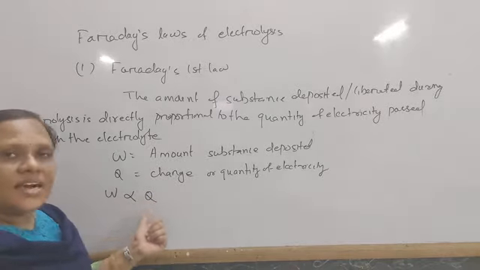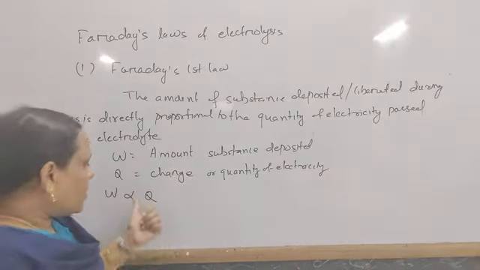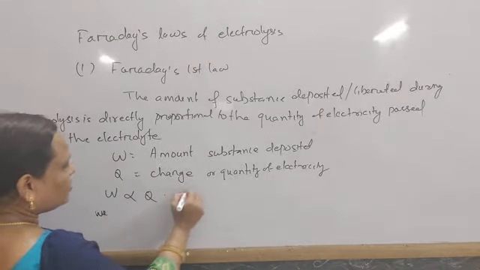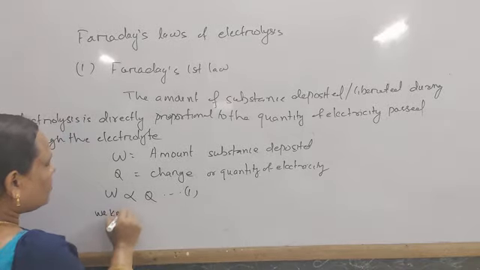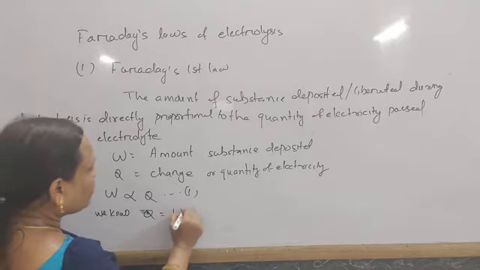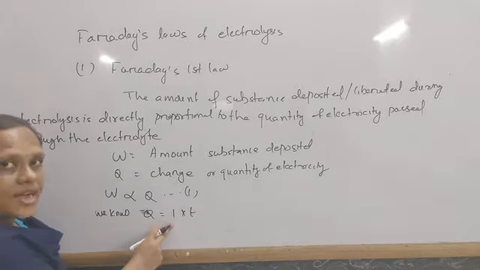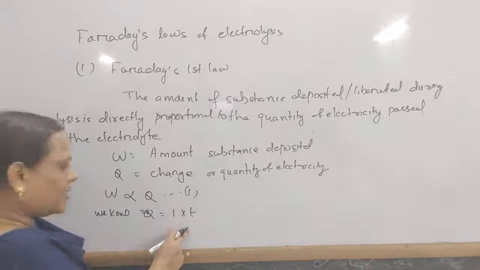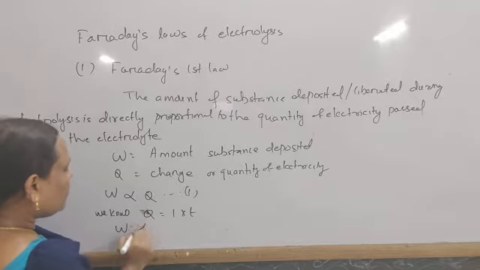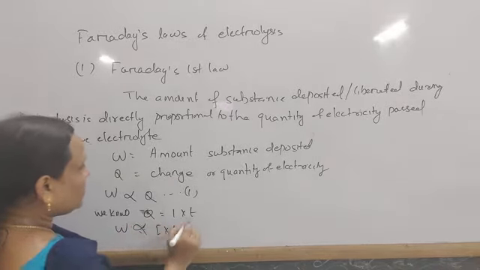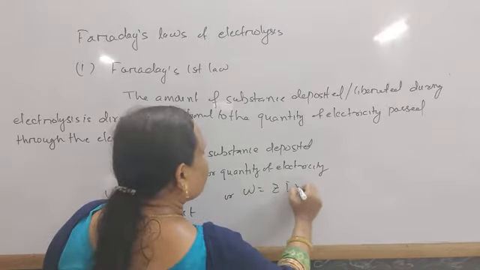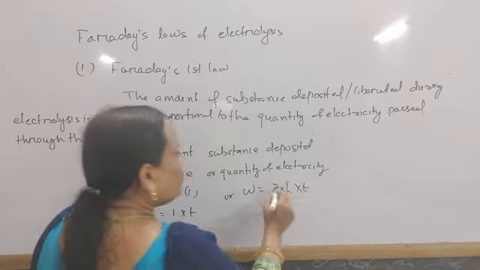And we know that charge equals current in ampere times time in second, so Q equals I into T, where I is current in ampere and T is time in second. In this way, W is proportional to I into T, or W equals some constant Z into I into T. What is this Z?